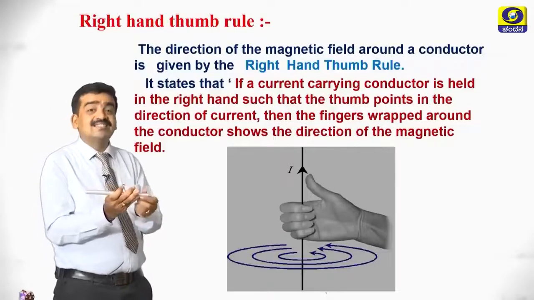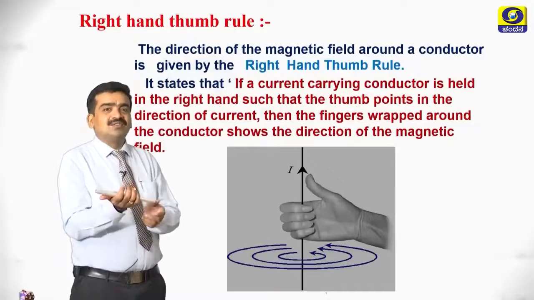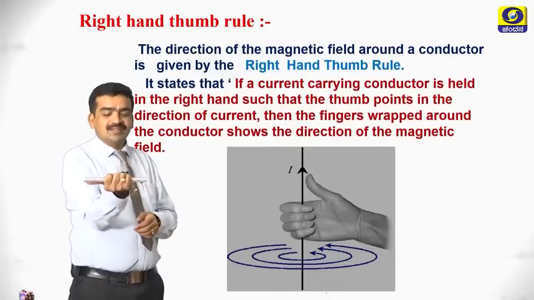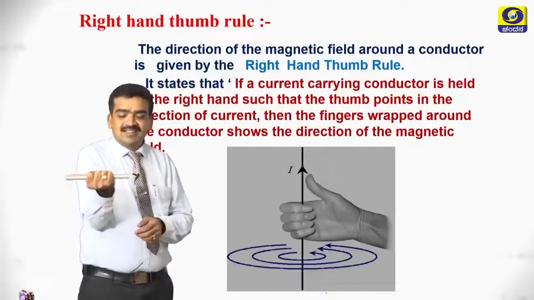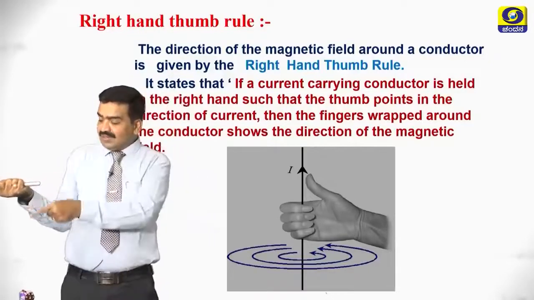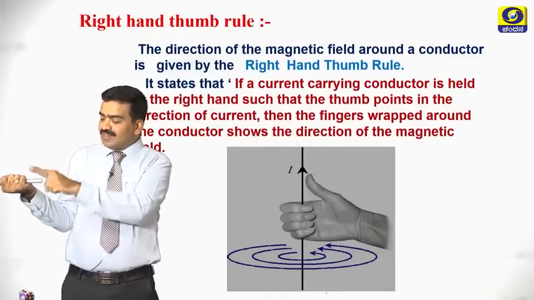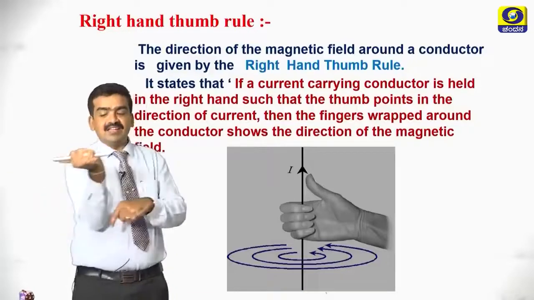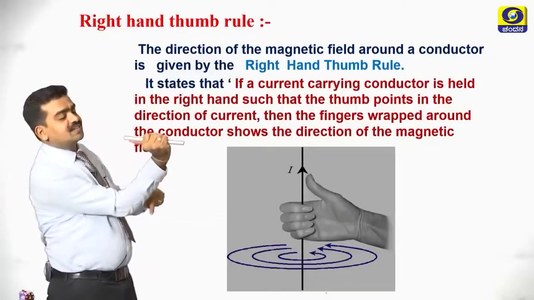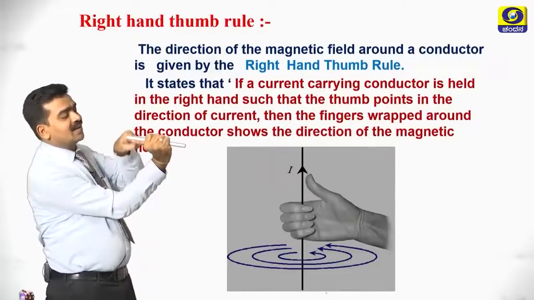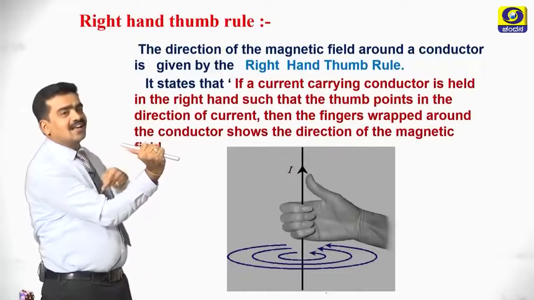Let's see. It is easy to understand. Use the right hand thumb rule. Hold the conductor like this. So seeing from the east side, we will get the clockwise direction. The alignment of the field lines is clockwise. Then if you see from the west side, the magnetic field lines are in the anti-clockwise direction.